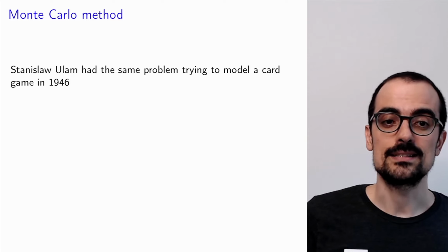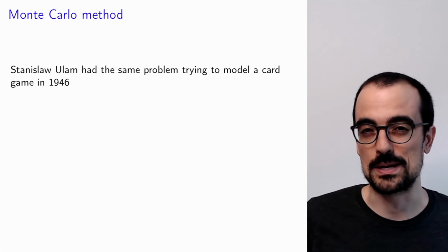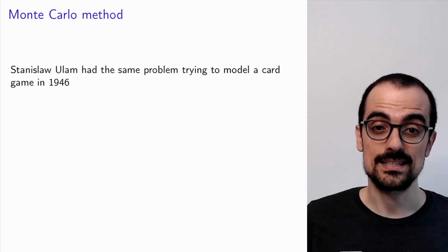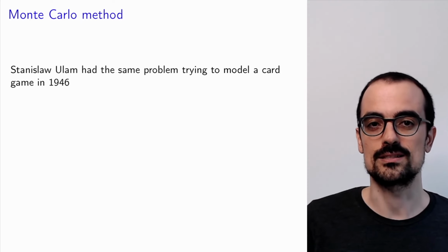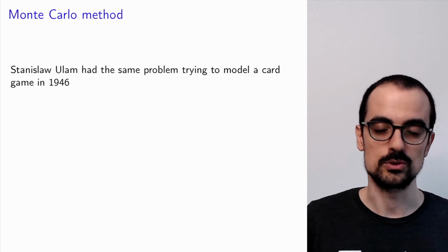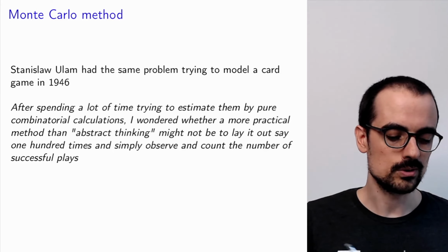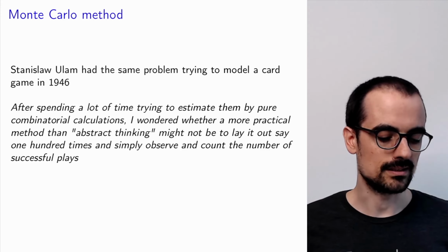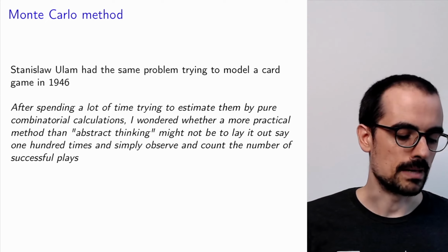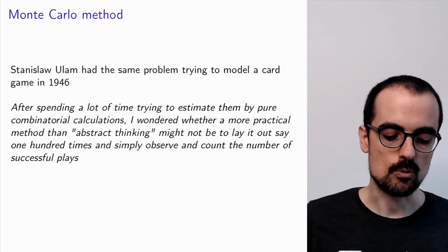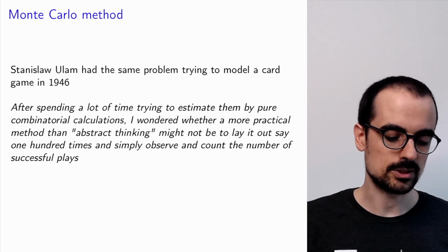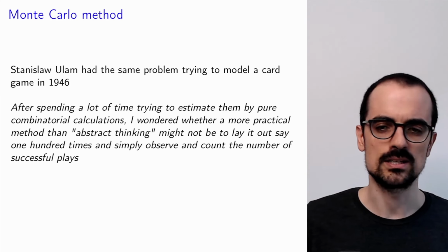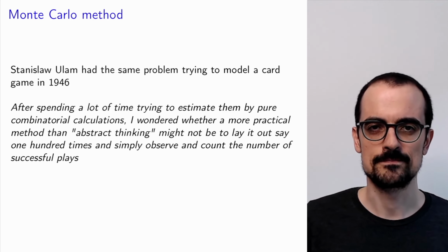And this is something that Stanislaw Ulam, I hope I'm not mispronouncing his name too badly, realized when he was trying to model a certain card game in 1946. So I'm going to read you what he wrote. This is from Wikipedia. After spending a lot of time trying to estimate these probabilities by pure combinatorial calculations, I wondered whether a more practical method than abstract thinking might not be to lay it out, say 100 times, and simply observe and count the number of successful plays.